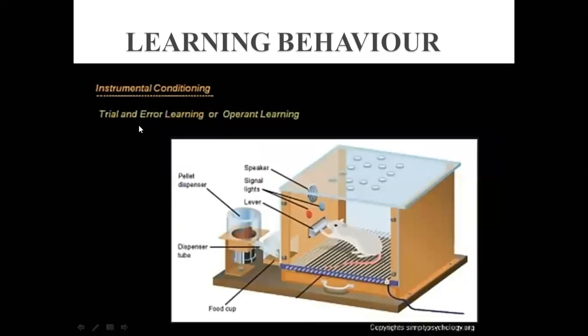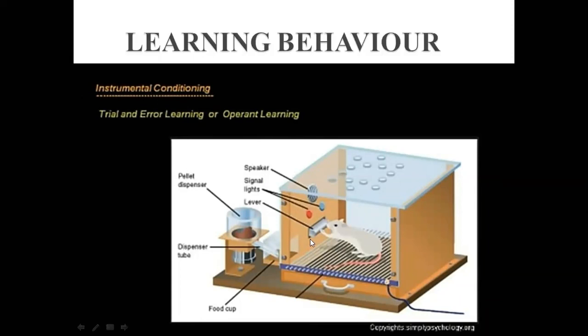Next is the instrumental conditioning, or you can simply say trial and error learning, or operant conditioning, for the conditioned reflex type. What we do for this purpose is enclose one rat in this cage.